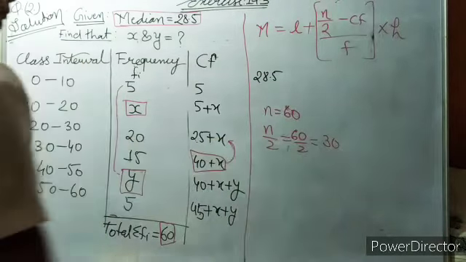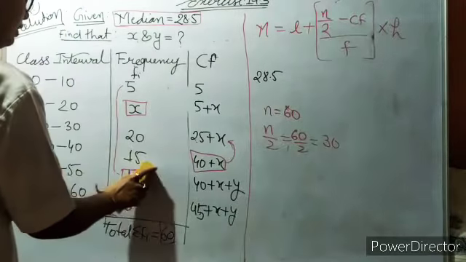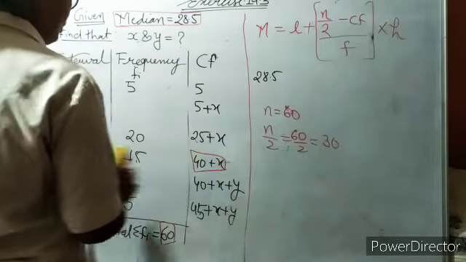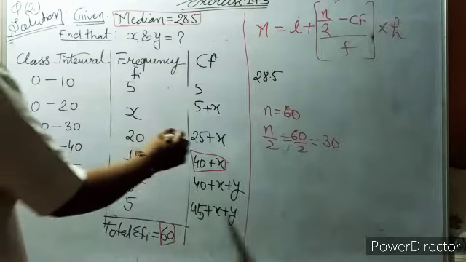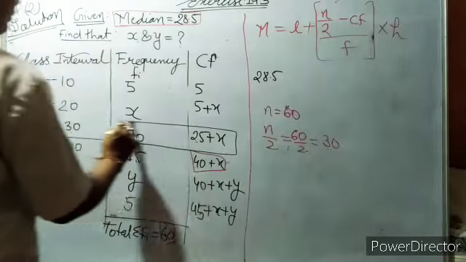Before 40. Okay. So that means this is, okay, 40 will come, that means we take this interval.